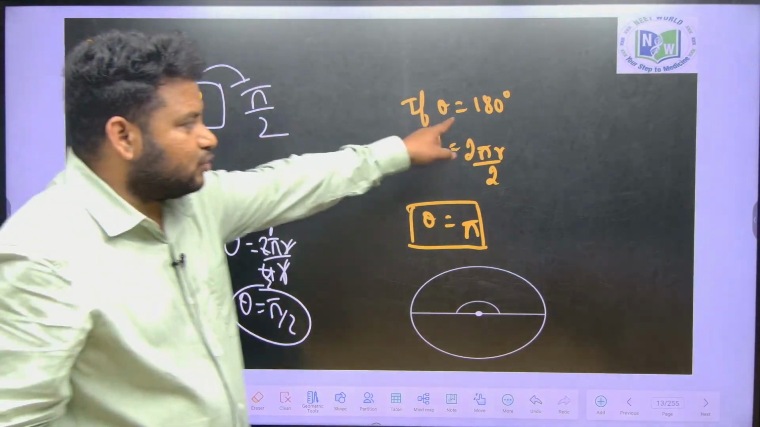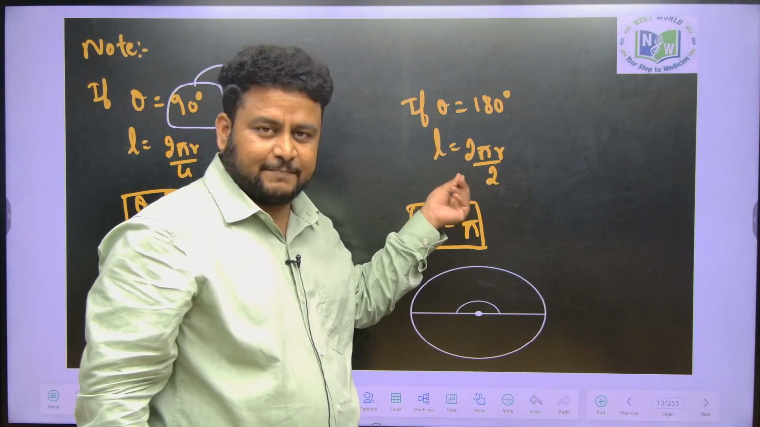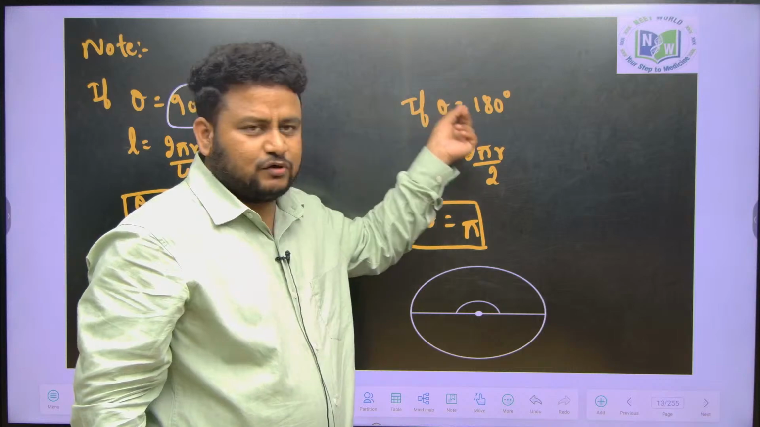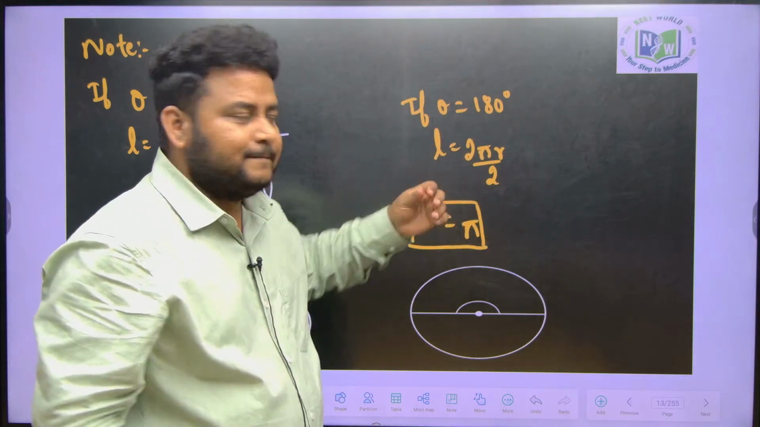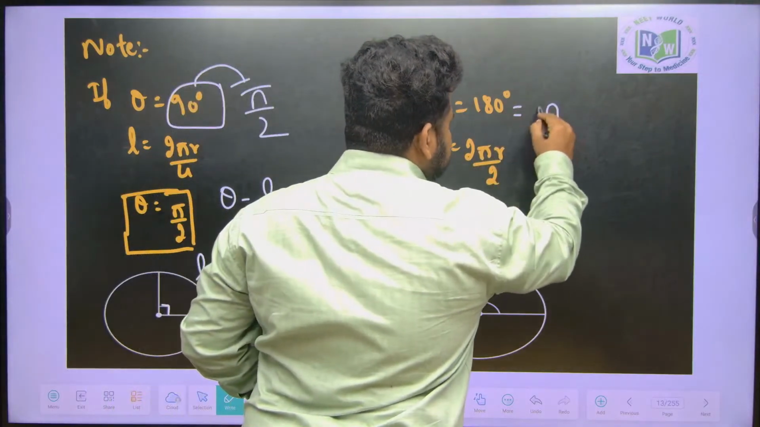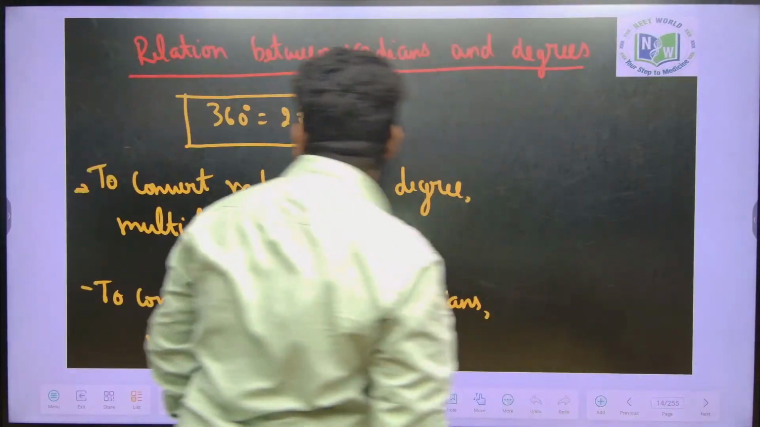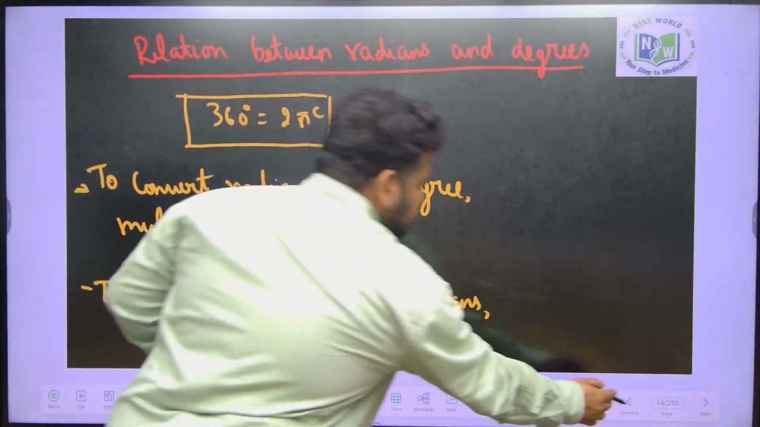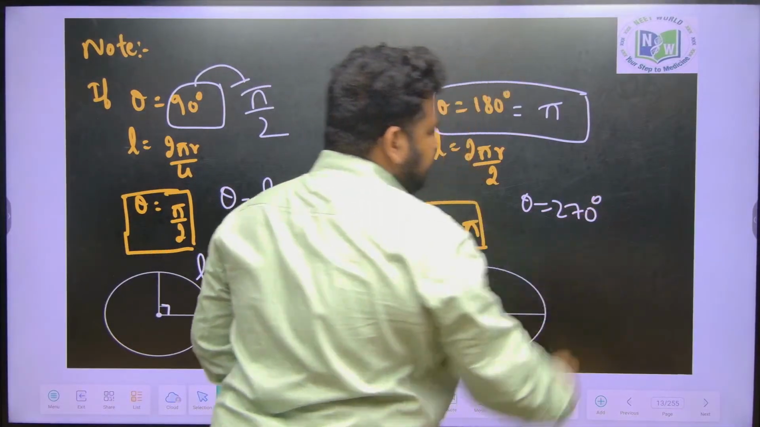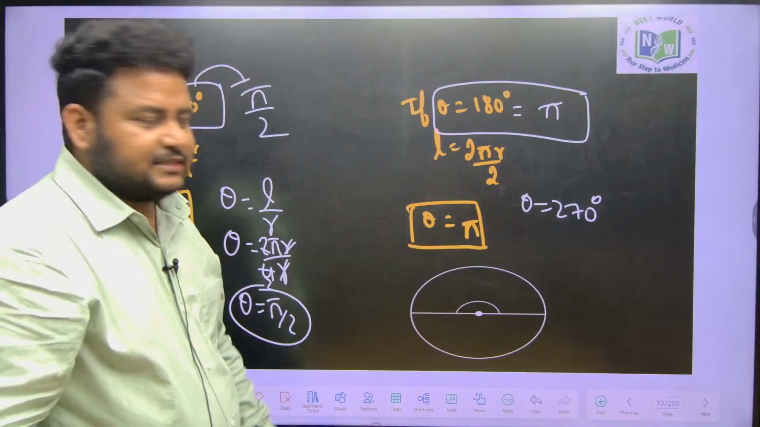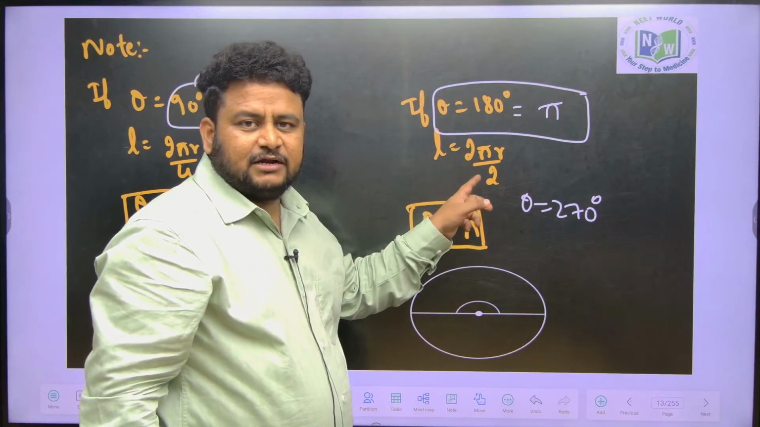Similarly, if theta is equal to 180 degrees, this L will become half of the circumference, that is 2 pi r by 2. So theta equal to 180 degrees, in radian measurement, becomes pi. So theta is equal to 180 degrees means it is equal to pi. This is very important. Okay. Similarly, if I give an example, theta is equal to 270 degrees. Then the circumference will become 2 pi r into 3 times.